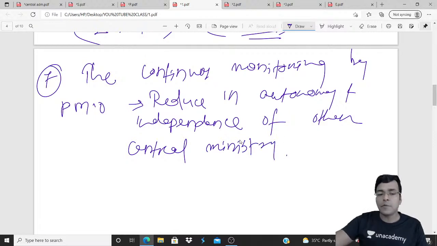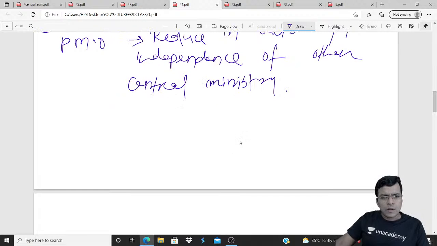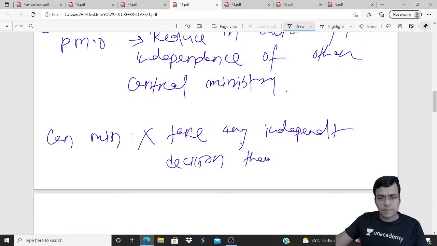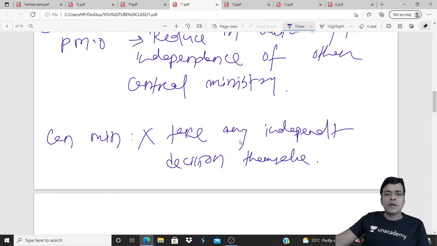For example, the central ministries cannot take any independent decision themselves. They cannot take any independent decision.